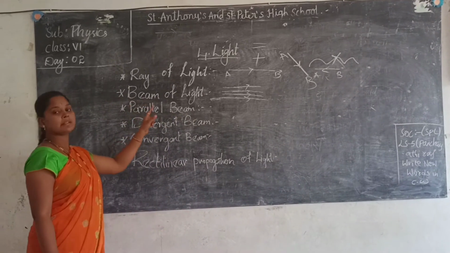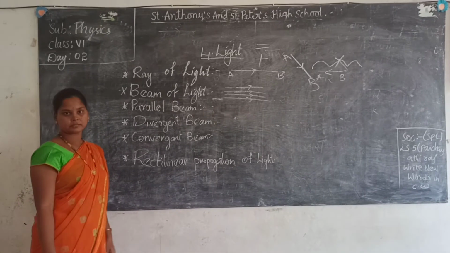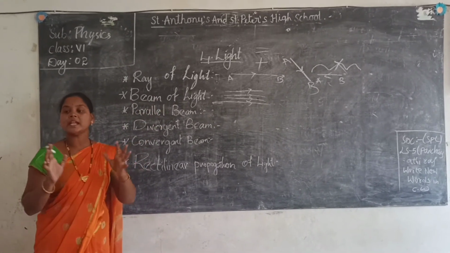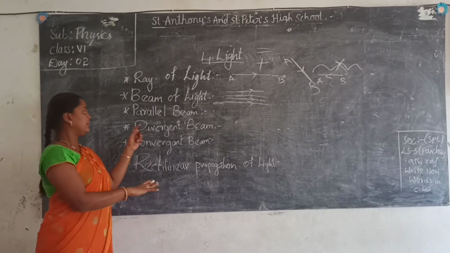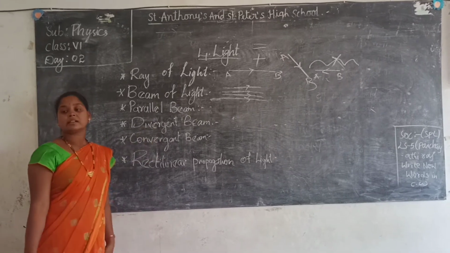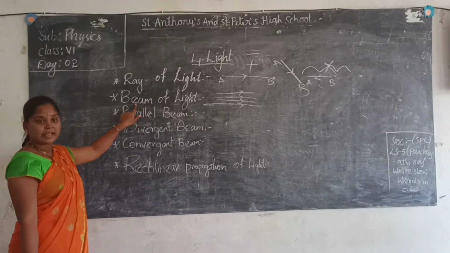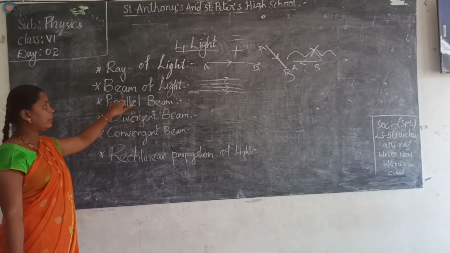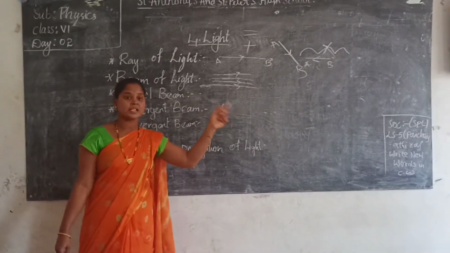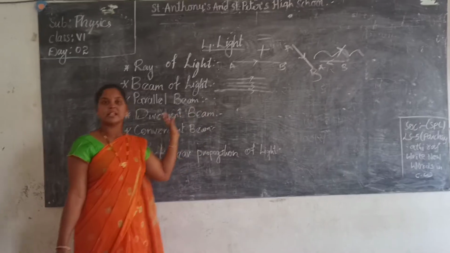A beam of light will be sometimes divergent, convergent or parallel. Understood? Beam of light is nothing but a group of light rays. They may be parallel, they may be divergent, they may be convergent. I will say what is divergent and convergent. Understood everyone? Beam of light is a group of light rays; a parallel beam is a group of light rays traveling always parallel to each other.